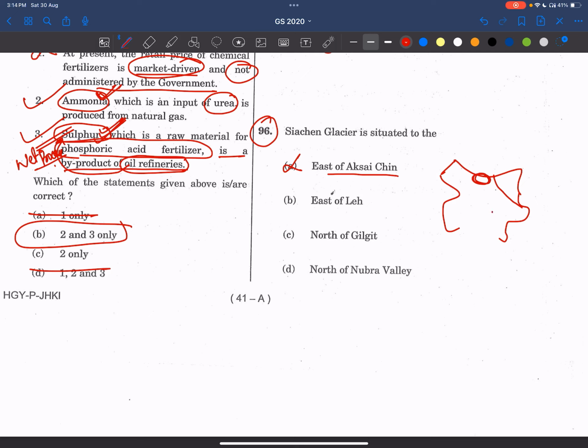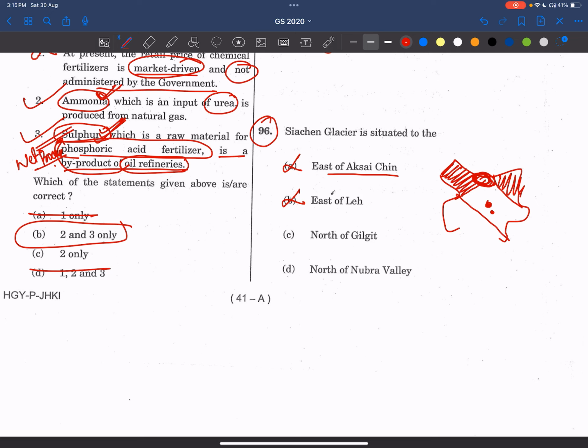See here, Leh is somewhat here. It is north of Leh. Leh is part of Ladakh, right? So everything this is Ladakh. This is POK, this is Aksai Chin, this is Siachen Glacier, somewhere here. So Leh is somewhat here this way. No, it is not east of Leh.